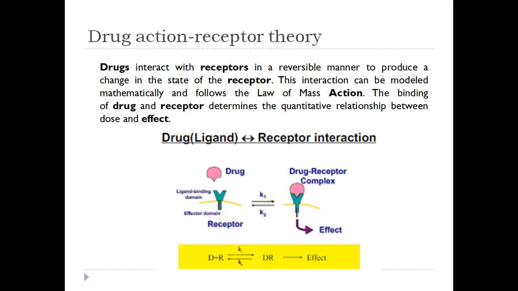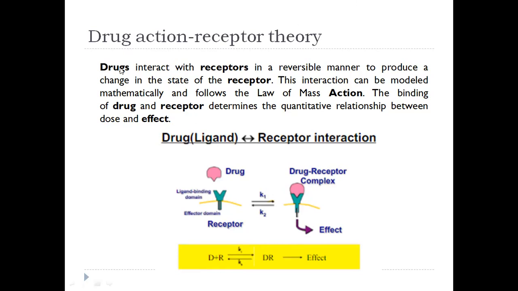So the mechanism is very similar to the drug enzyme substrate complex, but the only thing in the receptor concept is that there is no chemical reaction occurring here. Whereas enzymes are biocatalysts which carry out chemical reactions, here there is no chemical reaction at the receptor's binding site. They just bind with the chemical messengers or drug, accept the message, and transport it to the cell. That is the only job of the receptor.